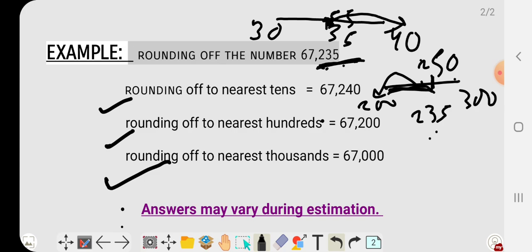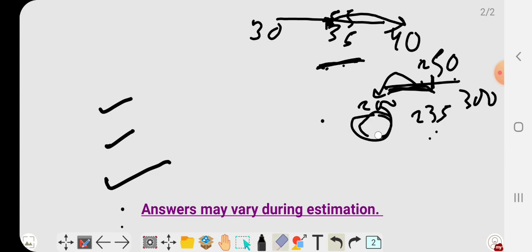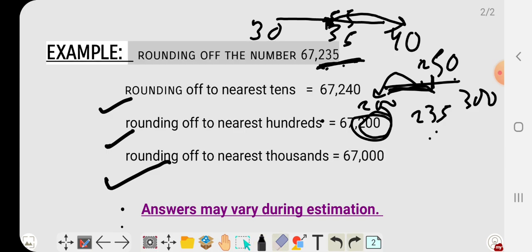And you can simply say whether 235 is nearer to 200 or nearer to 300. So it will be nearer to 200. So we will write it this way, means 67,200.